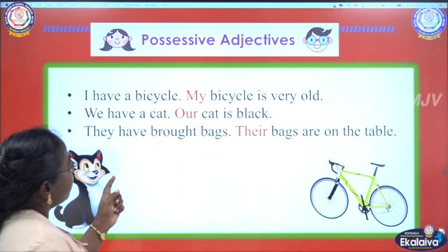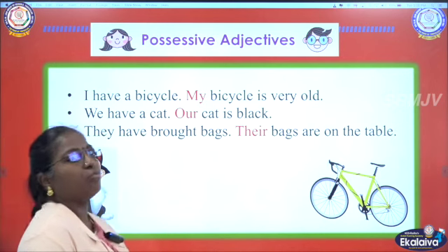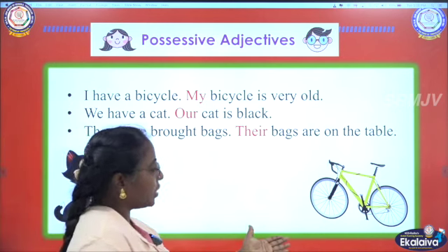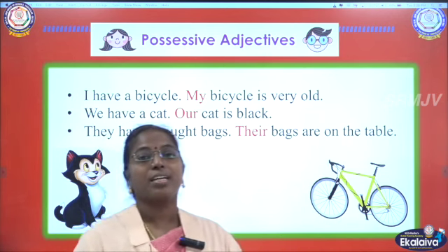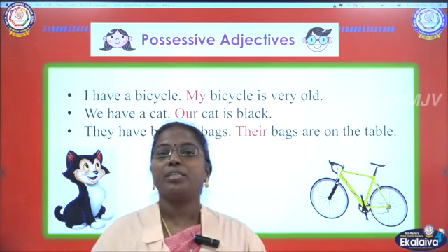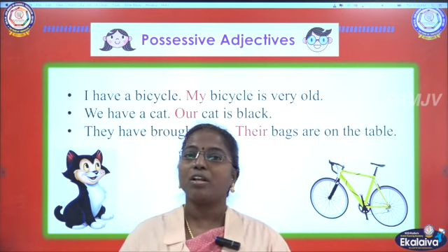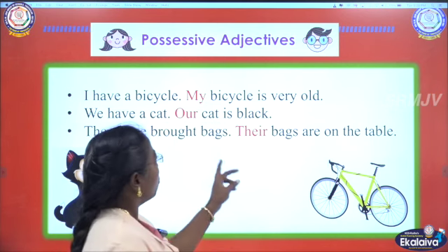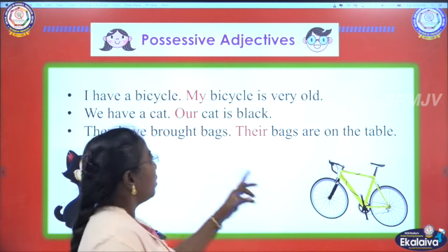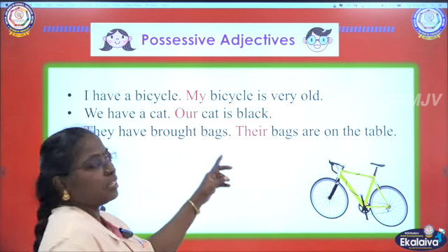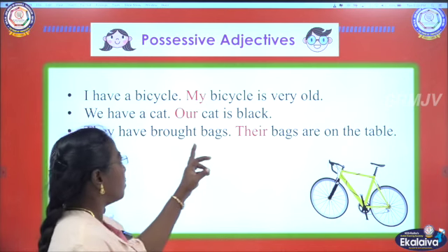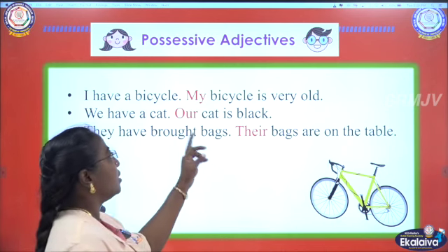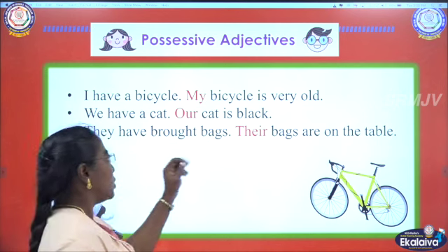Then, I have a bicycle. My bicycle is very old. I have a bicycle and my bicycle is very old. We are describing the bicycle, whether it is old or new. So old is an adjective and bicycle is a noun. Before a noun, a possessive adjective always comes. So in my bicycle, my is a possessive adjective.